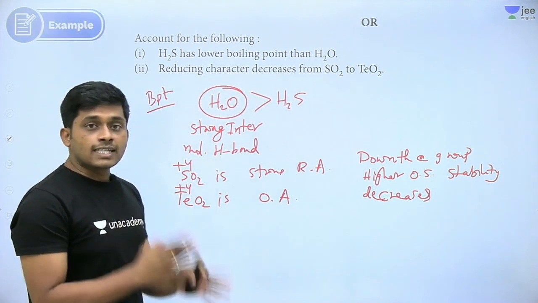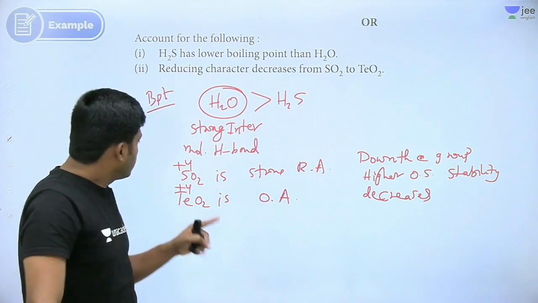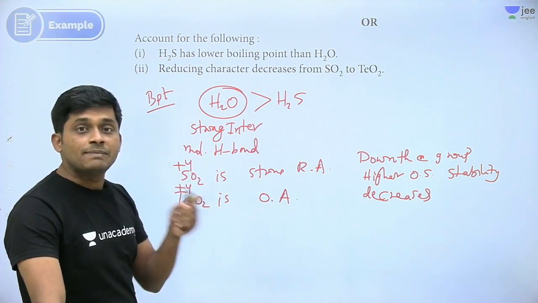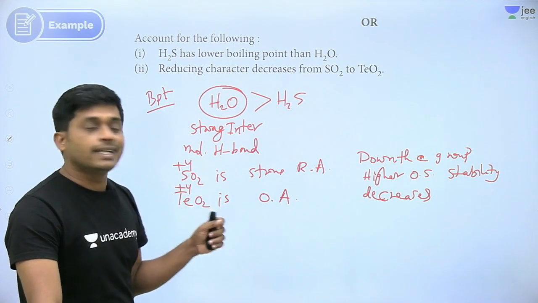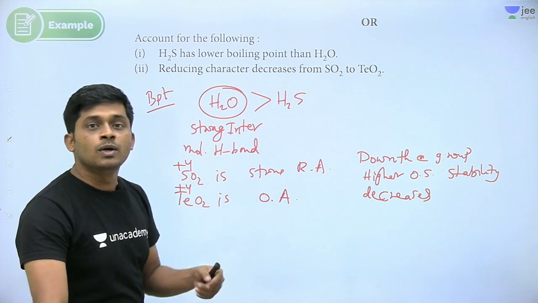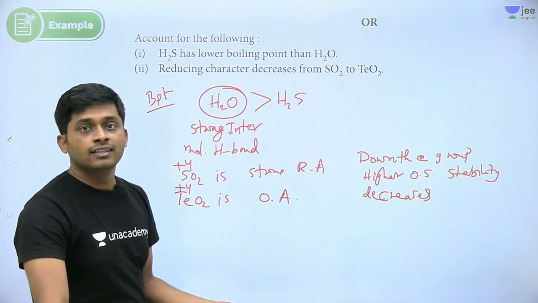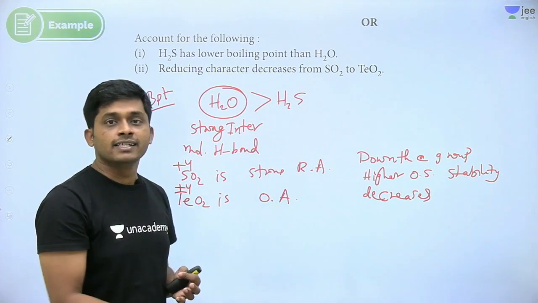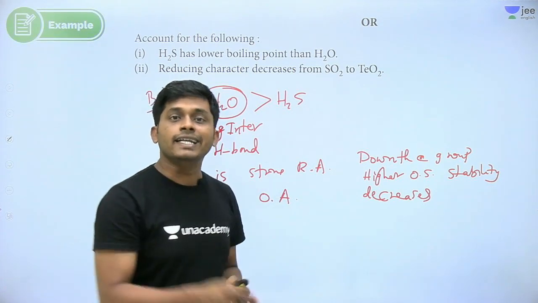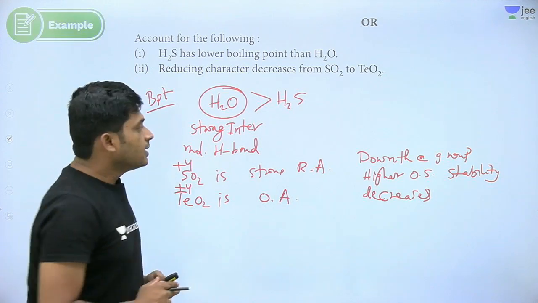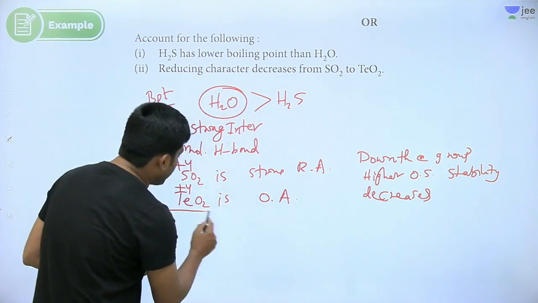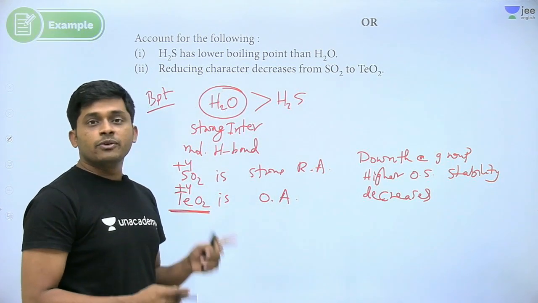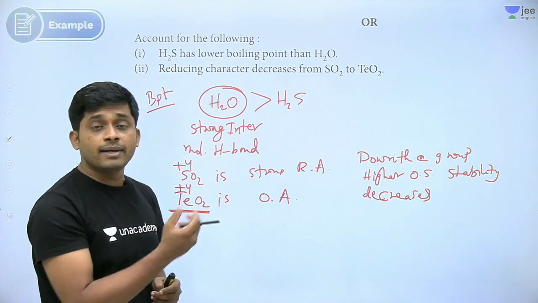So that's why sulfur in SO2, which is +4 oxidation number, always converts into +6. So what is happening here? When sulfur converts from +4 to +6, it is giving electrons, so it is a reducing agent. But tellurium is down the group, the last element, right?